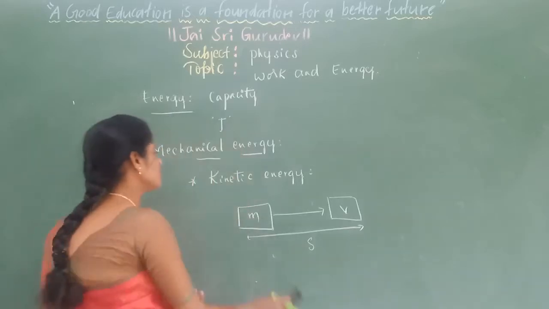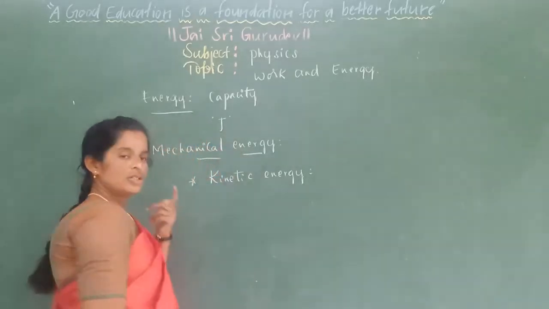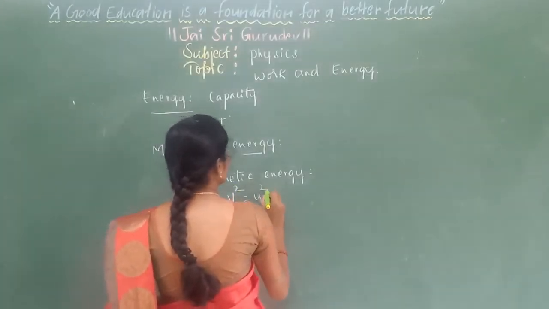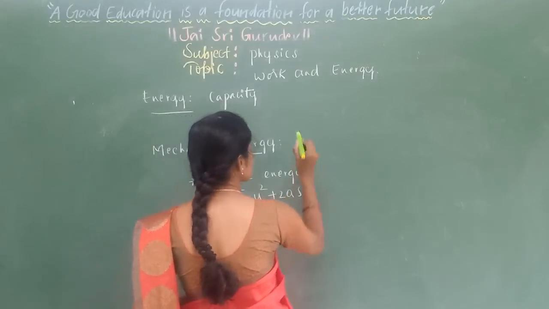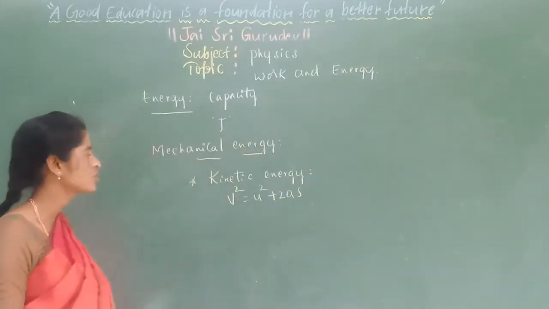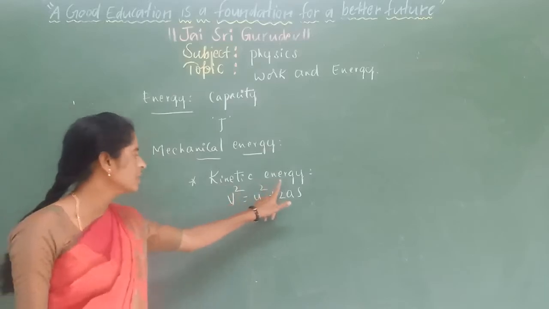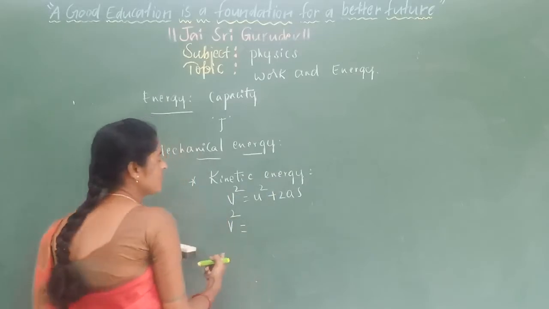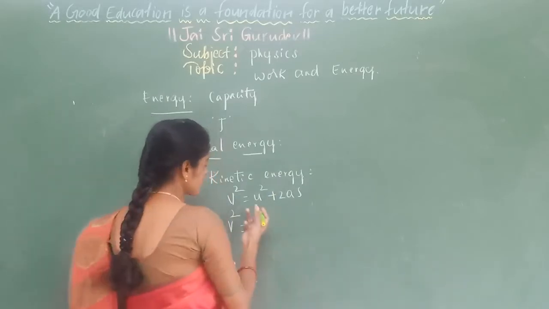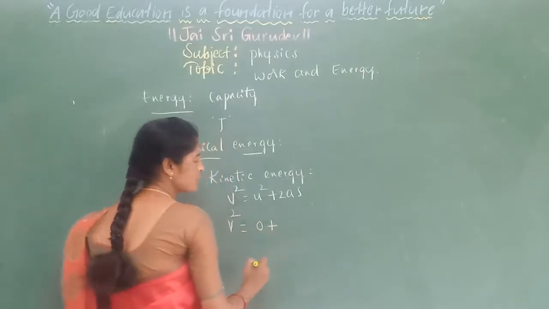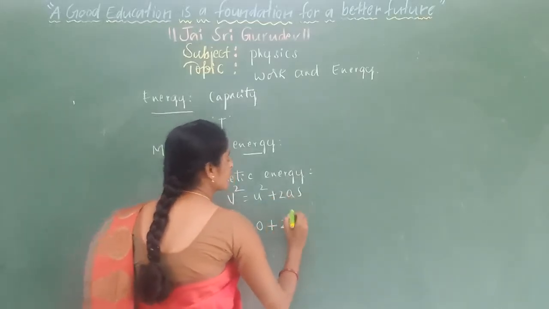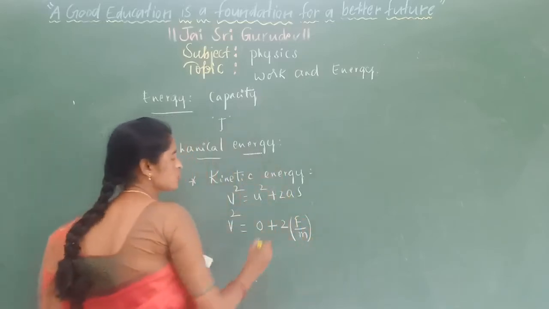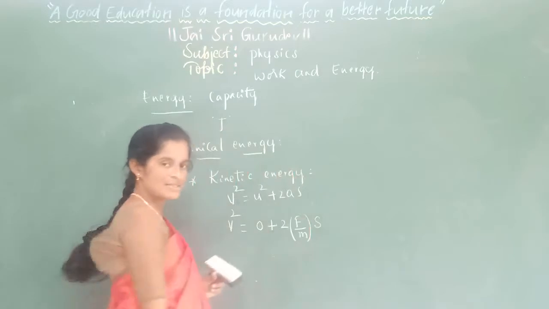We have three equations of motion, and Newton's third equation is v square equals u square plus 2as. This is the equation which is used to derive the expression for the kinetic energy. So we know that v square is the final velocity. An object is already in motion, that means its initial velocity becomes 0. Again 2, acceleration can be written as F divided by m according to Newton's laws of motion. Again s is written the same.